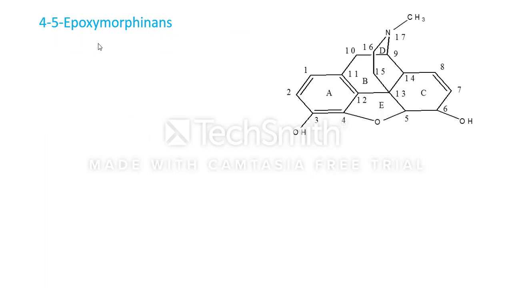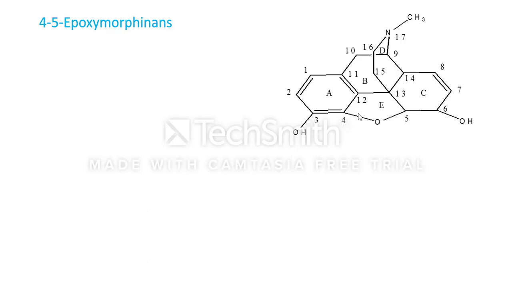The first is 4,5-epoxymorphinans. In the 4,5-epoxymorphinans, the drug structure contains the epoxy group at the 4th and 5th positions.